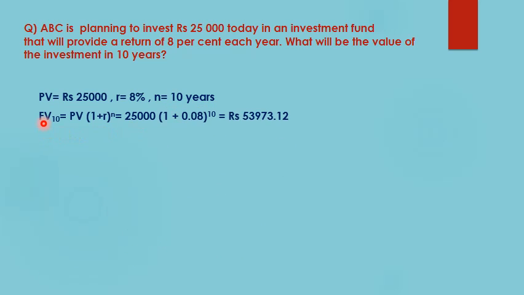Now using our formula, future value is equal to present value (1 + R)^n, we have future value will be 25,000, which was our present value, times (1 + 0.08), which is the rate of interest, raised to the power n, that is 10. So the future value of the investment that ABC made after 10 years will be rupees 53,973.12.